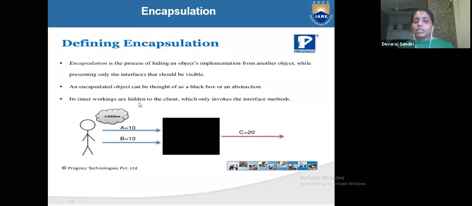It is related to abstraction. Its inner workings are hidden from the client. Means the client will not know how the process is going on, and he cannot take access either. He cannot change the processing. He can only get the output. He will give the input, he will get the output. I give an addition, the plus symbol, and what the processor did we don't know, but we want addition, so we are getting the output, that's it.